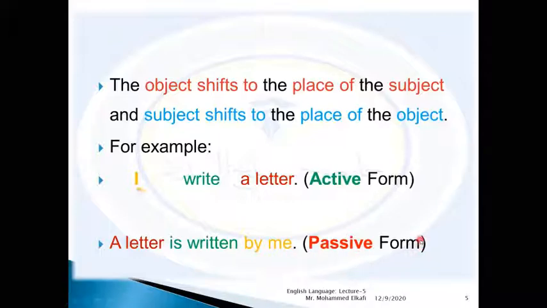Here, as you see, the subject moves to the final position. It takes the place of the object, and the object comes to the position of the subject.